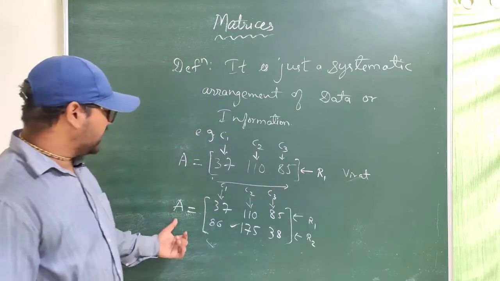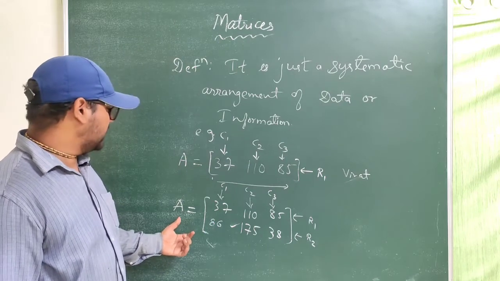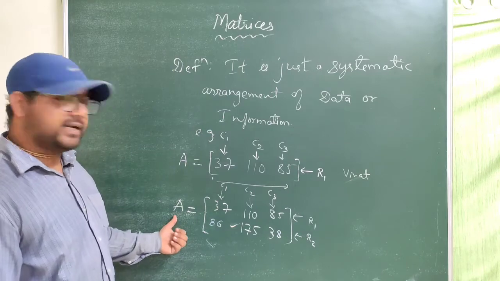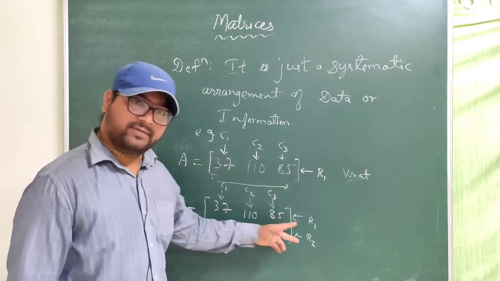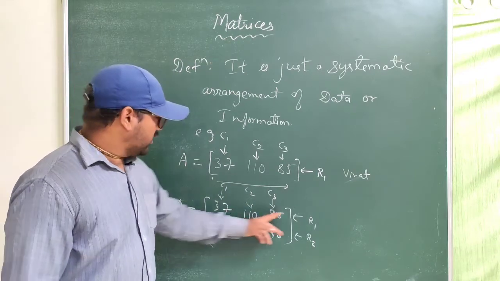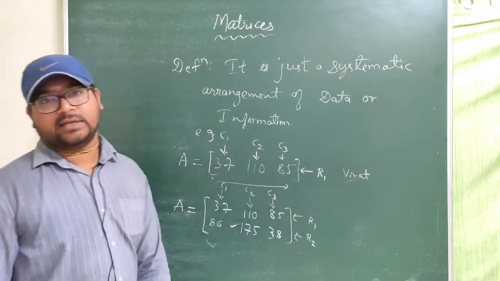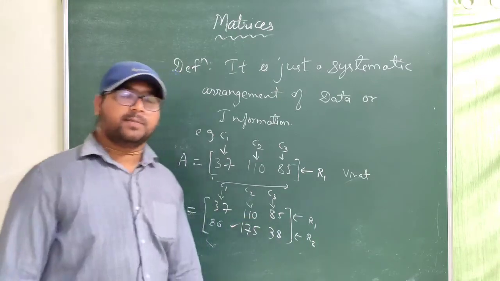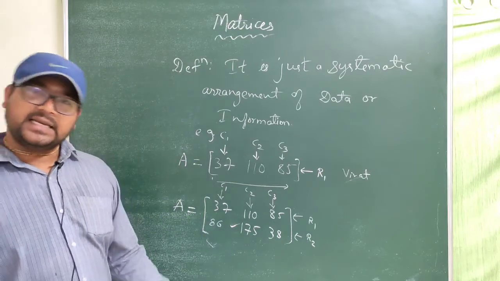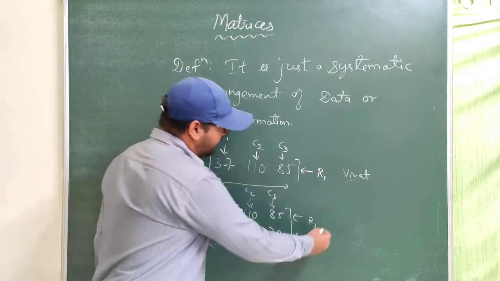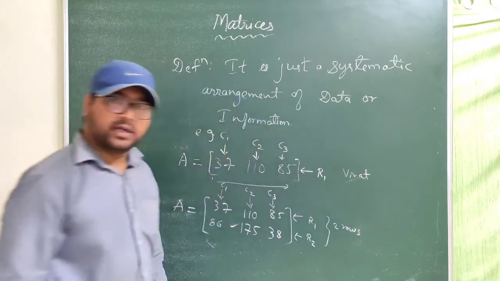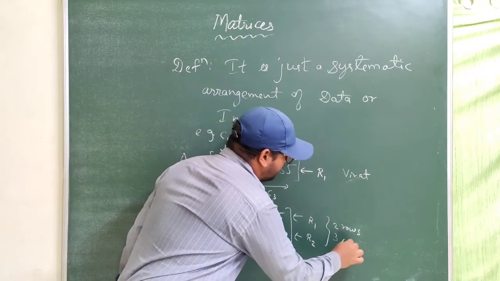So this matrix A is represented with a capital letter and between square brackets. This matrix A consists of information of 2 different players in 3 different matches. Now a matrix can contain any number of rows and any number of columns. For example, here we have only 2 rows and 3 columns.